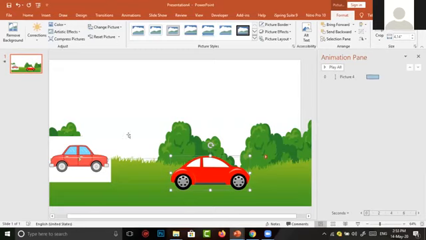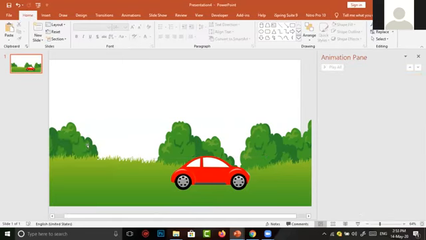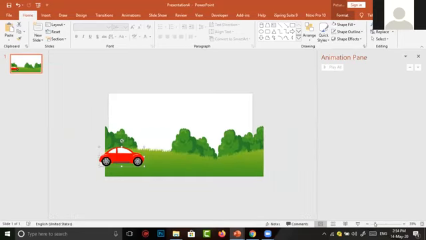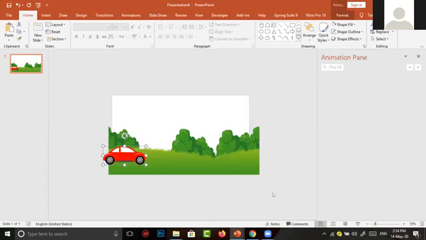Now I simply go to the previous car, click on it, and tap the Delete button. Now I bring the car to the left of my slide. I want to change the size of the slide view into a smaller one. I make the car move away from the slide view. Now I want to give again the same animation which I gave to the previous car.